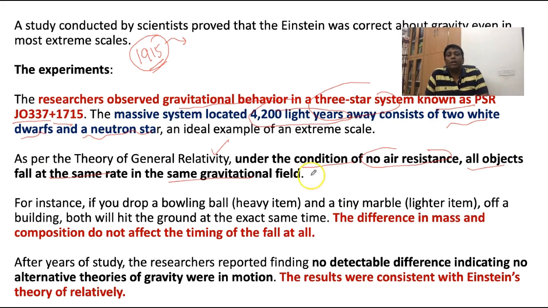As a very simple example, if you take a heavy object and a smaller, lighter object, and you drop both at the same time from the sky, from space, you know there is a difference in the mass, and the composition may differ, some hard and some soft, but still it does not matter. Both will fall at the same time. This is a result consistent with Einstein's theory of relativity.